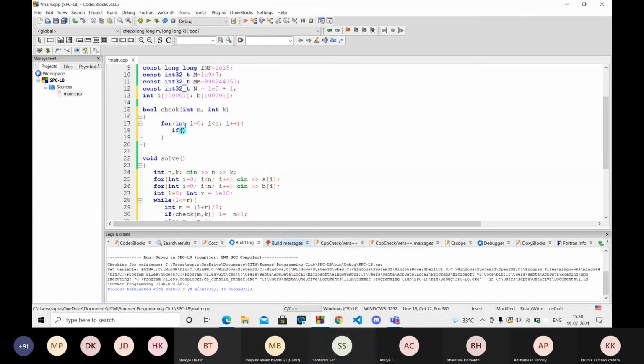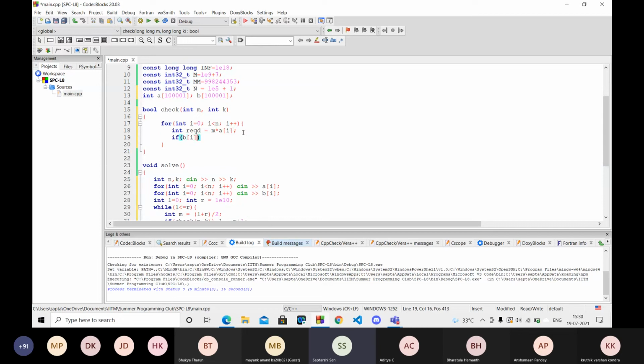If, like, I want to make m number of cookies, and each cookie requires a of i amount of that particular ingredient. So the required amount is m into a of i. This is the total amount of that particular ingredient which I want, and I have only b of i.